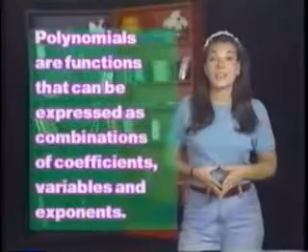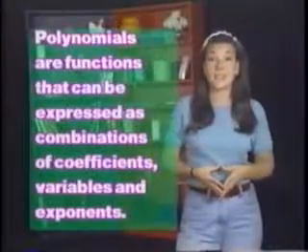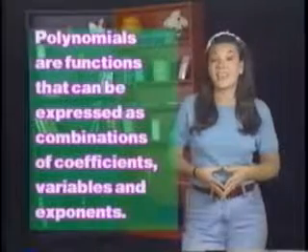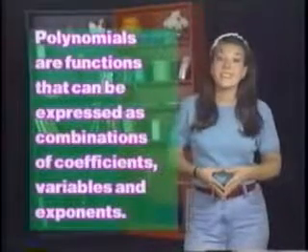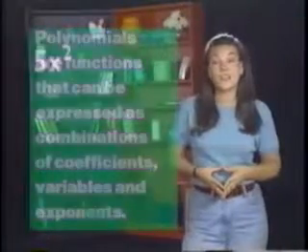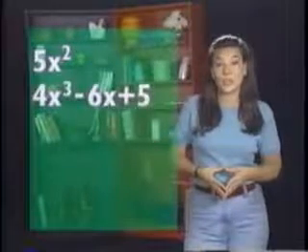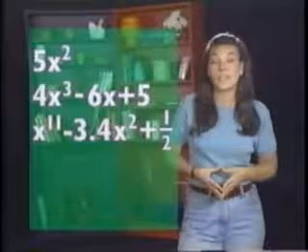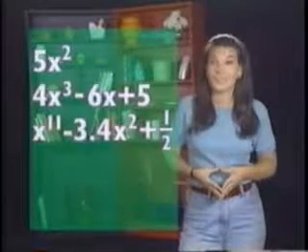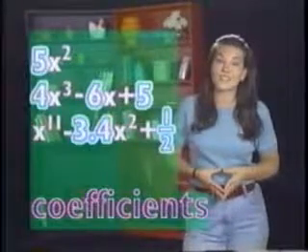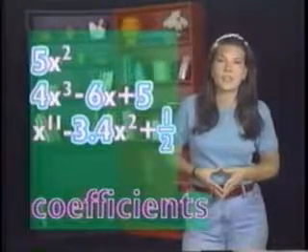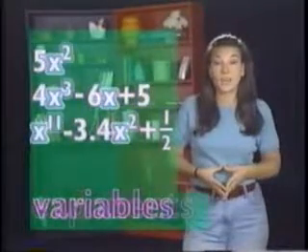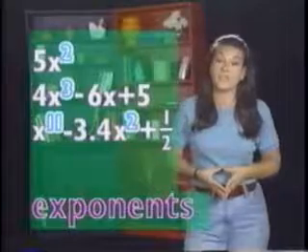One main category is polynomials. Polynomials are functions that can be expressed as combinations of coefficients, variables, and exponents. Some examples of polynomials are 5x squared, 4x cubed minus 6x plus 5, and x to the 11th power minus 3.4x squared plus 1/2. Remember, the coefficients are constants, or any real numbers. The variables are letters, and the exponents have to be whole numbers.